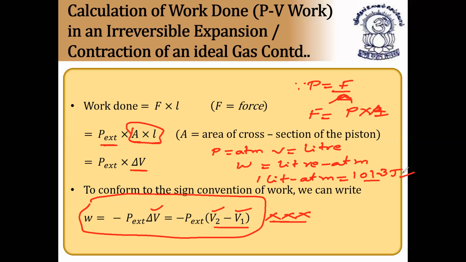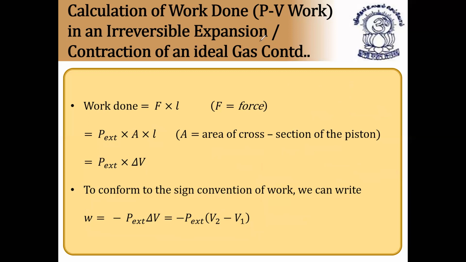And what is the conversion? 1 liter atmosphere is equal to 101.3 joules. This is very, very important. So this is the formula for finding work done of a system: work done is equal to minus P external into delta V. Remember this formula, very, very important. I hope it is clear.